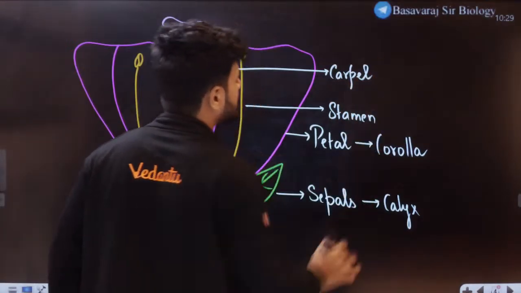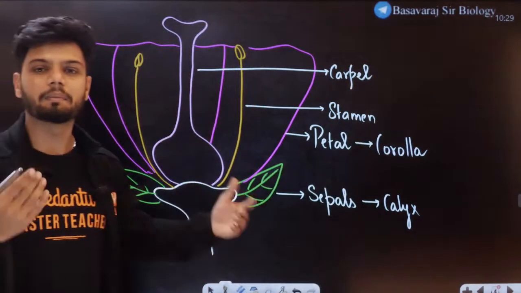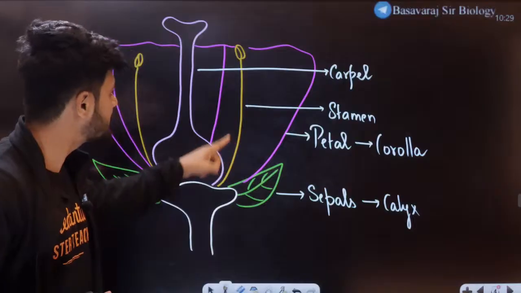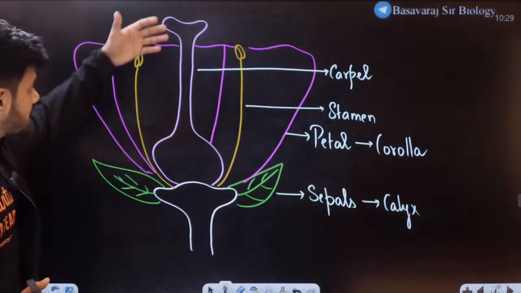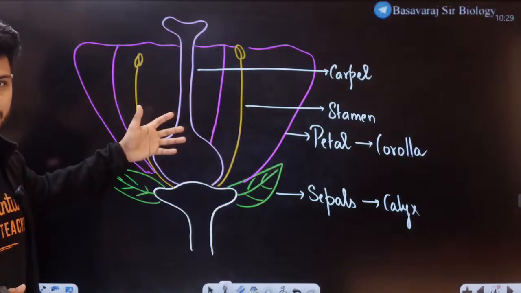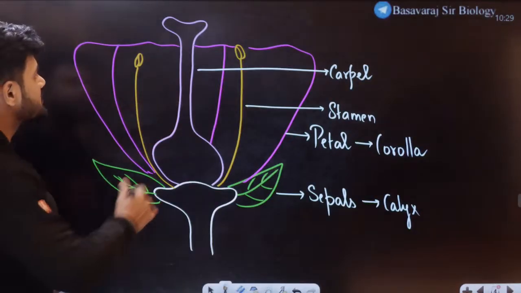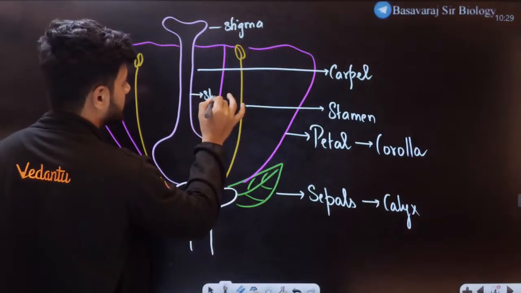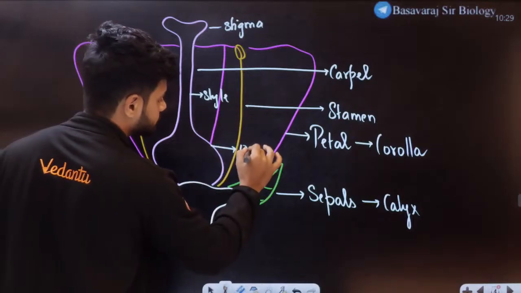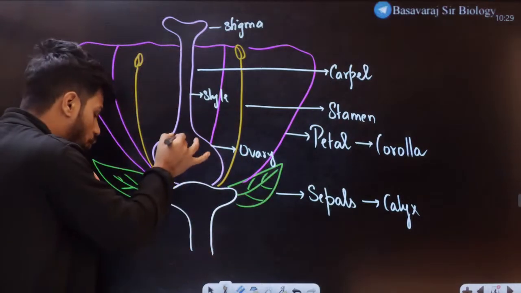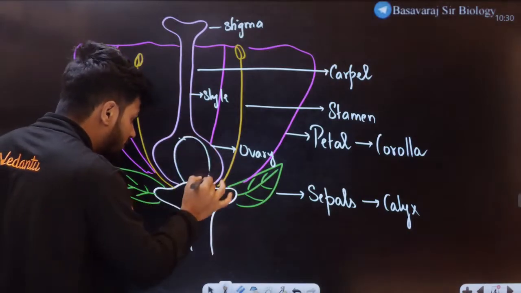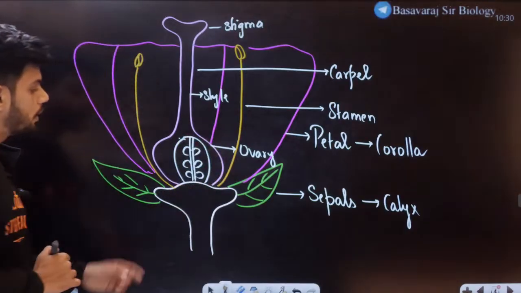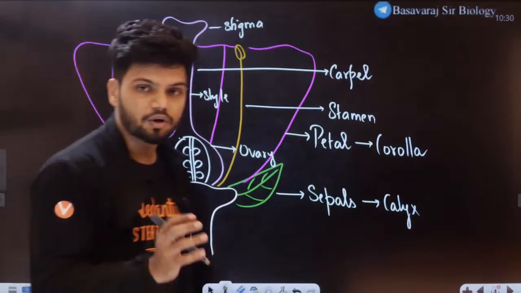Now students, the stamen has multiple parts, and the carpel has multiple parts. For example, a stamen has this long filament and an anther. The pistil or carpel has the stigma, and this is the style, and this is the ovary. What is inside this ovary, students? Inside this ovary, we will have something called ovules. So all the ovules will be found inside the ovary. So all of you understand till here?